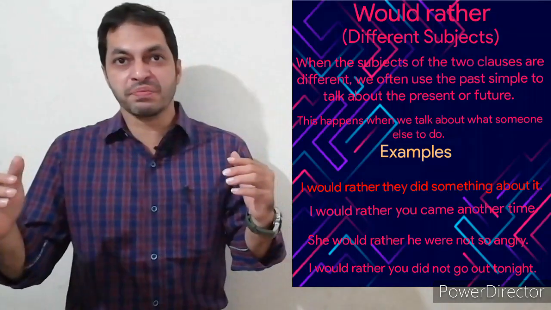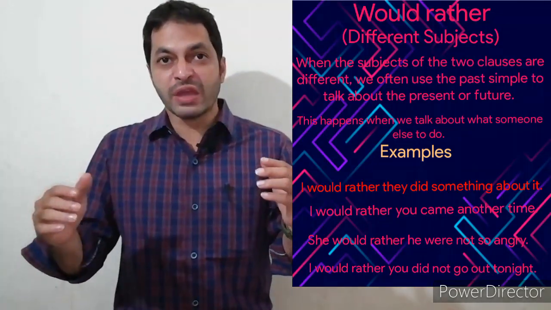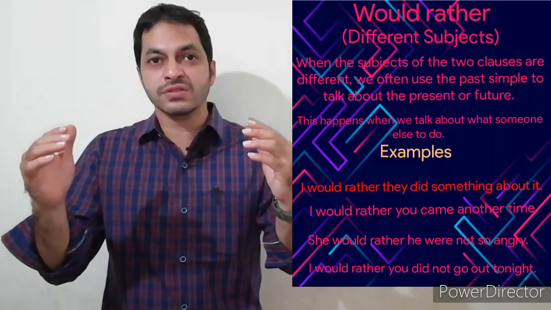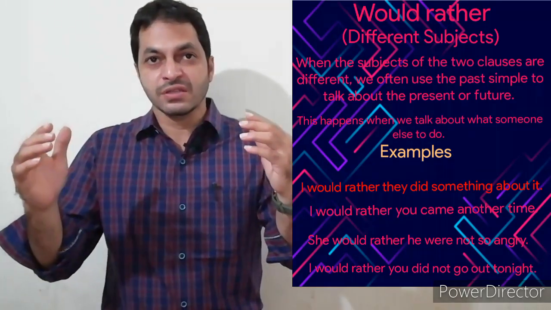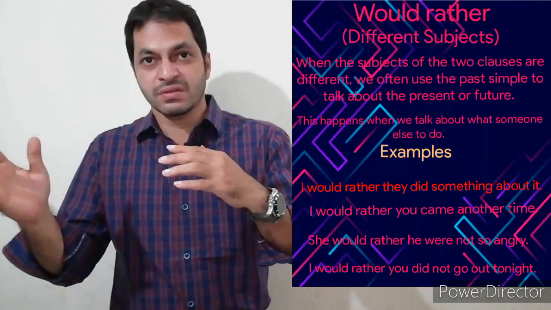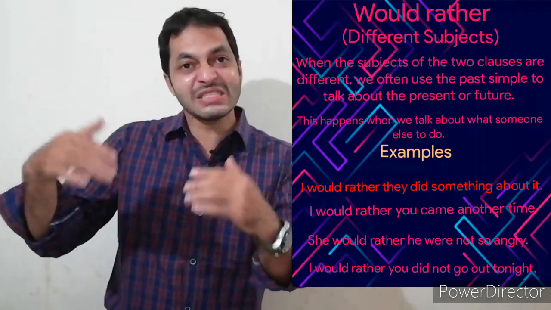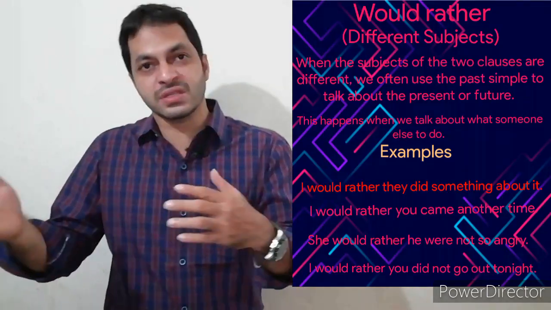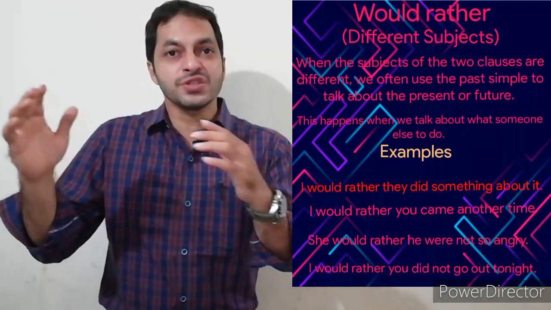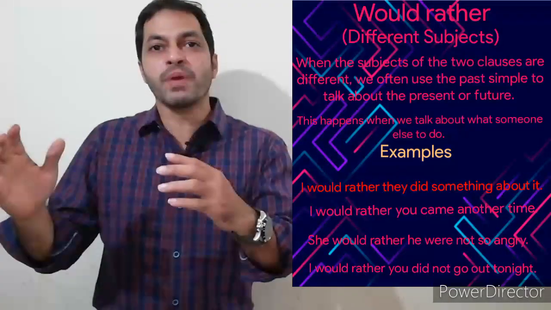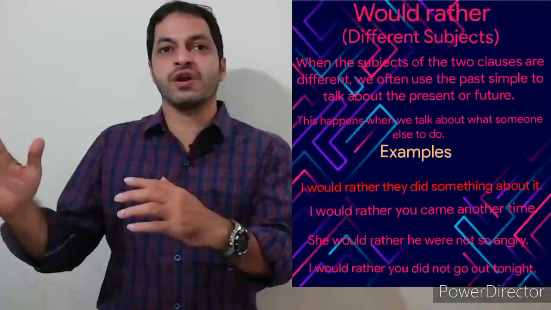Again I repeat once more. When we use would rather clause with different subjects, that means the main clause begins with another subject, we often use simple past or V2 form.